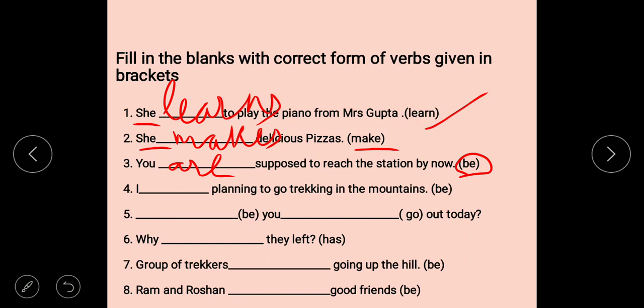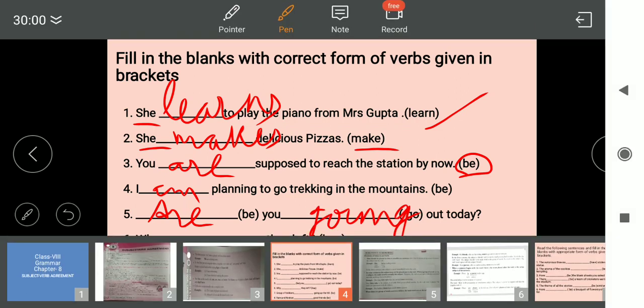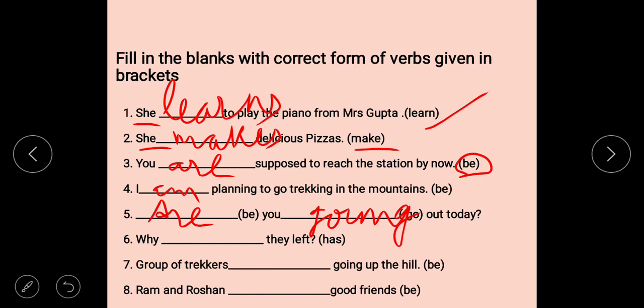I am planning to go trekking in the mountains. I am, you are going out today. Are you going out today? Okay, already I told you be can be used as is, am, are, was, and were. Sixth one, why has is given, so why have they left? Why have they left? Okay.